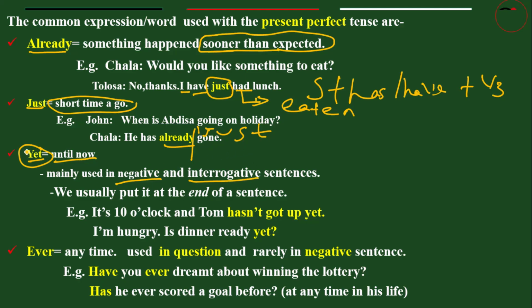Most of the time the position of yet is at the end. Most of the time we put yet at the end of the sentence. So what you have to know from this: if you see such types of words, you have to give attention as the tense is around the present perfect.